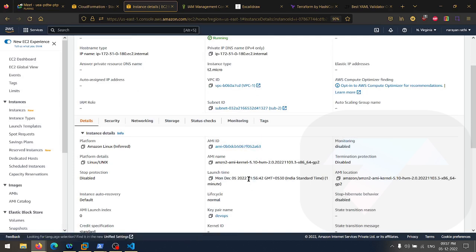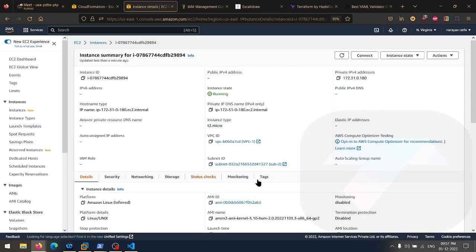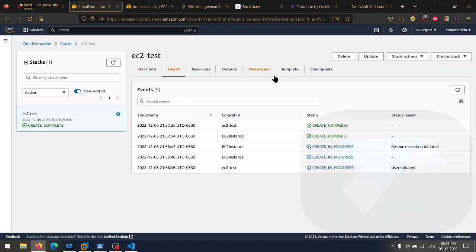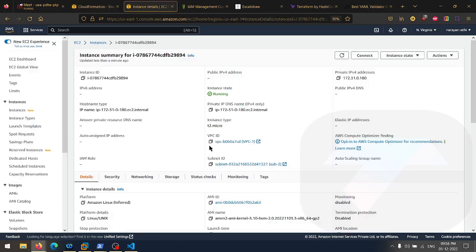5 December 21:56. Right now 9:57. So the time is correct. So this is how the instance gets launched using AWS CloudFormation. Now, if you go here in the events and refresh, it will say create completed, right? The instance has been created. You can see the instance here, right? Any doubts in CloudFormation? We just applied it and the instance is created now.